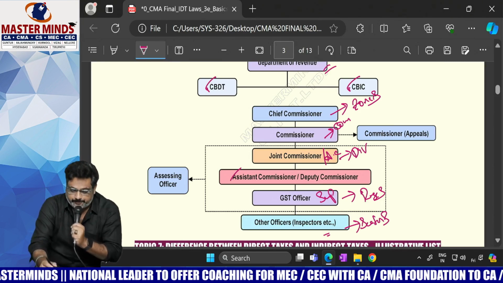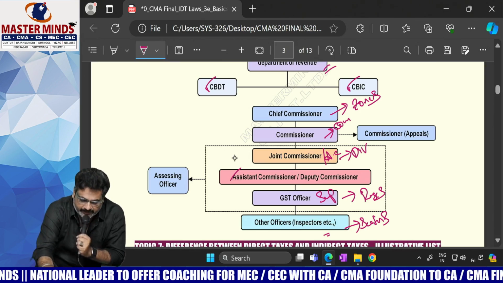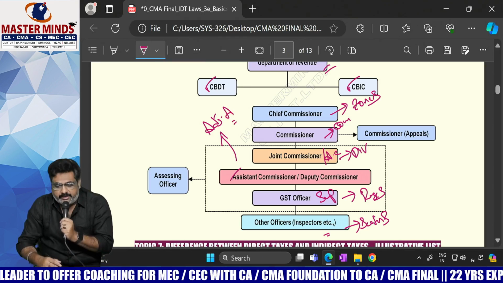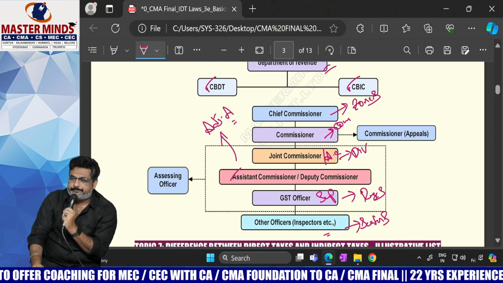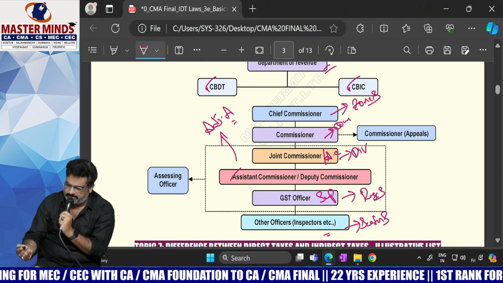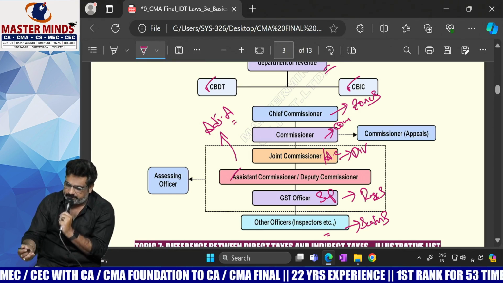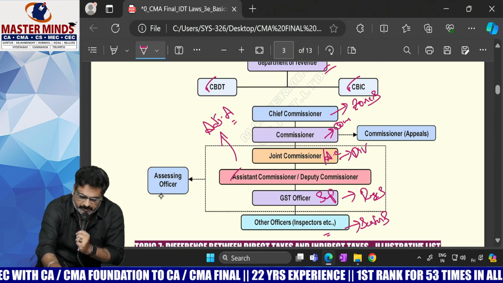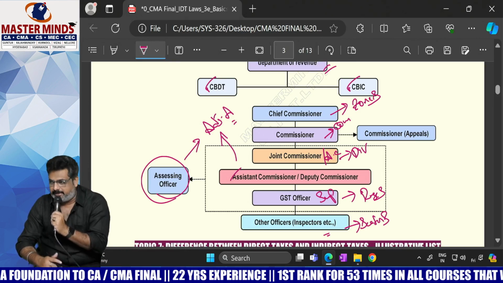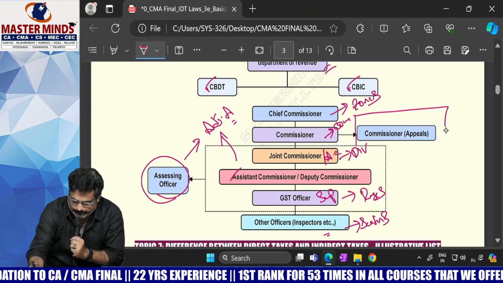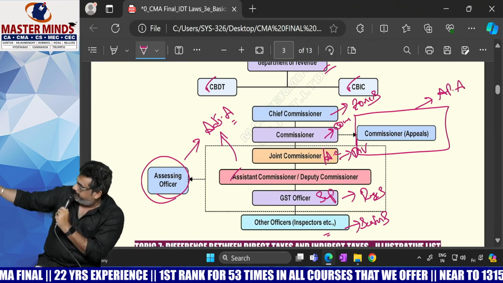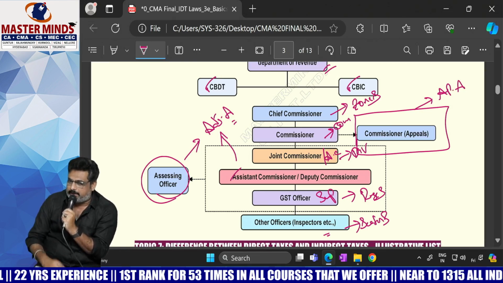Okay. All these people are known as adjudicating authorities. Chief Commissioner, Commissioner, Joint Commissioner, Assistant Commissioner, Deputy Commissioner, Superintendent, Inspectors. All these people are assessing officers that are known as adjudicating authority. And this fellow, Commissioner appeals, is known as appellant authority.